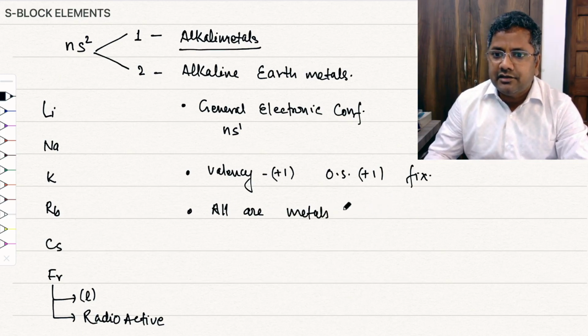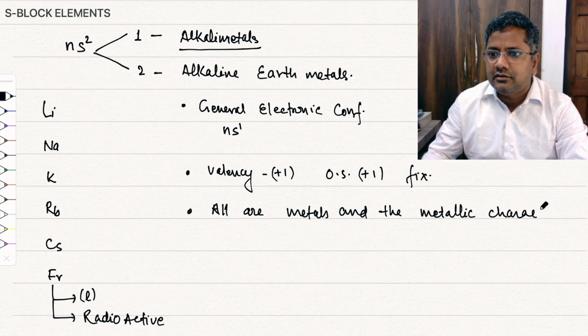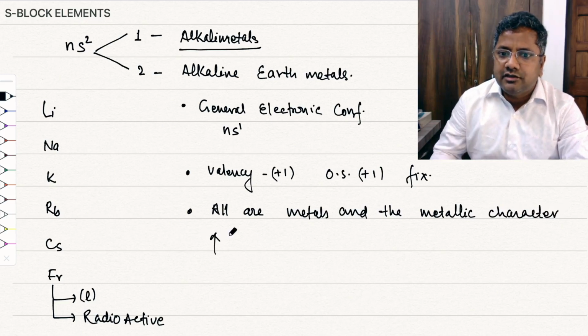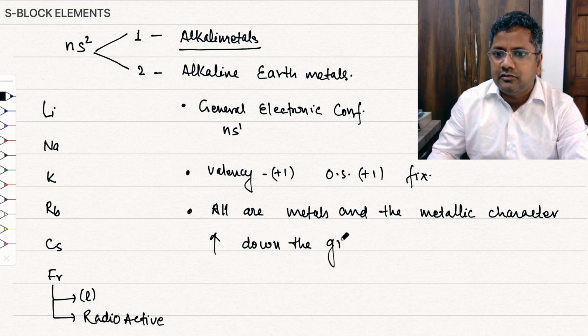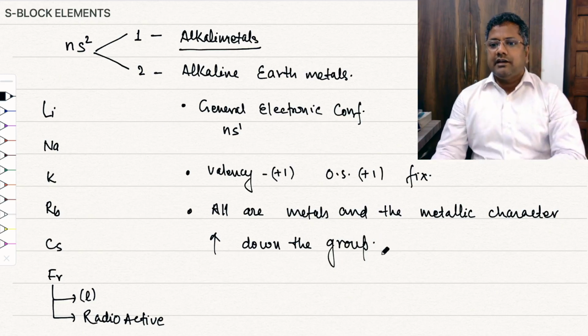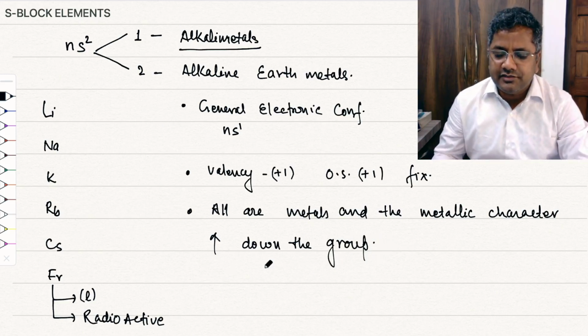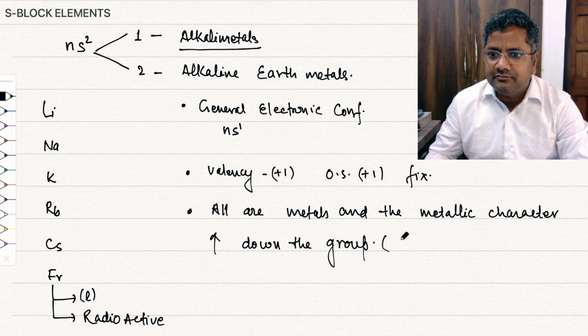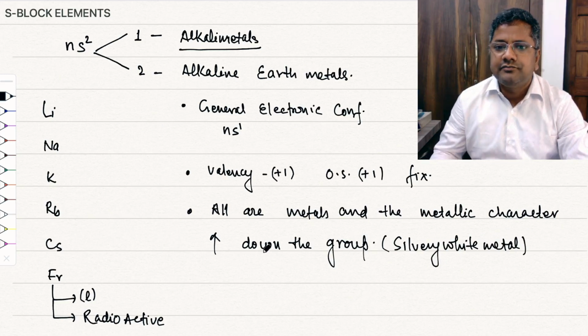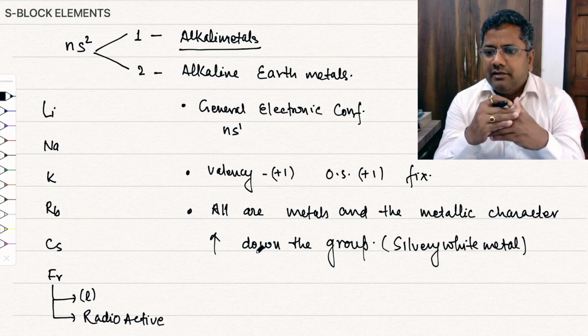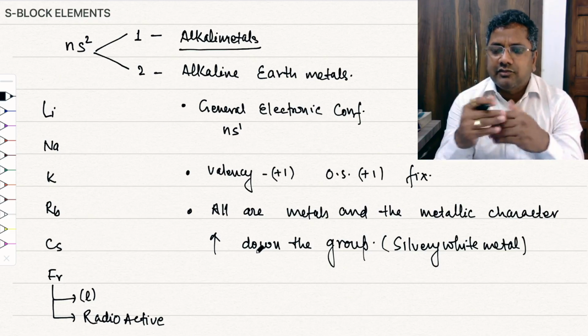And the metallic character increases down the group, right? And all are silvery white metals, and the metallic character increases down the group, right?